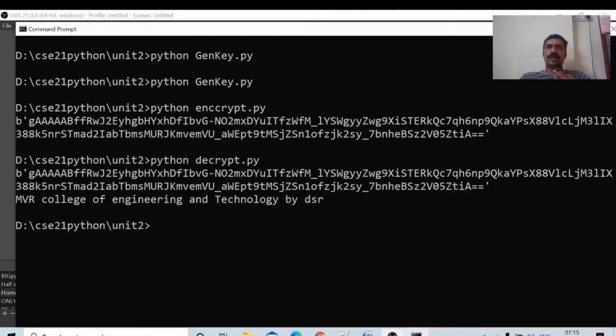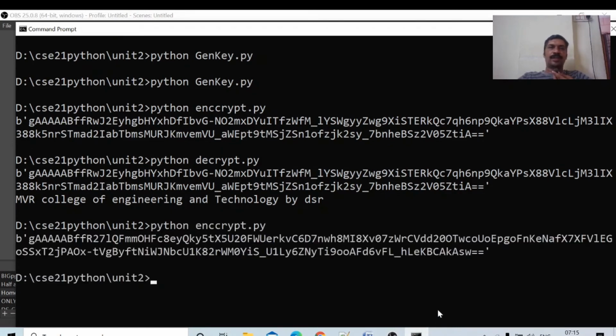That is the message. Now I will encrypt that message. Observe clearly, that is not saying wrong, that is correct. I will give that message and I am encrypting it using encrypt.py. The message is encrypted.